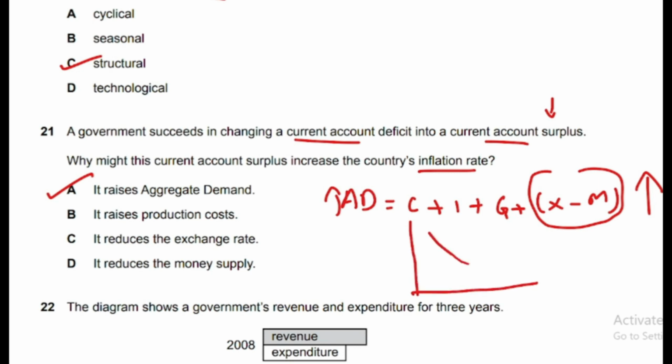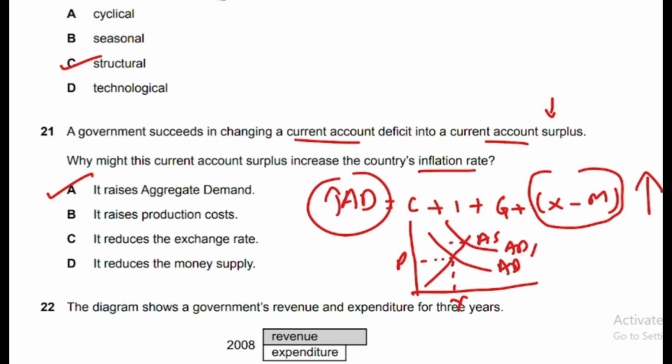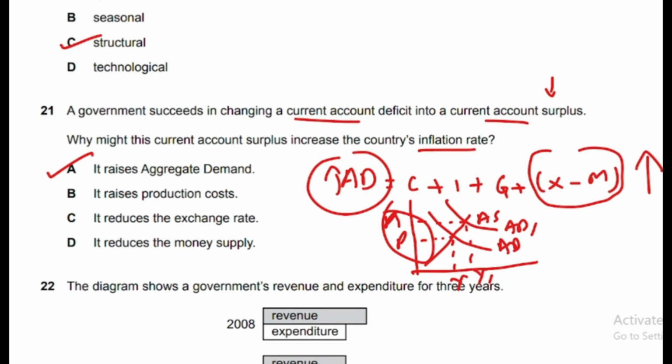You can make the graph to look at this as well. So this is aggregate demand, this is aggregate supply. Initially equilibrium price is P and real GDP is Y. Since aggregate demand is increasing, it will shift to the right from AD to AD1, where price level will increase from P to P1 and real GDP will increase from Y to Y1. So price level is increasing. When price level increases, we call it inflation.